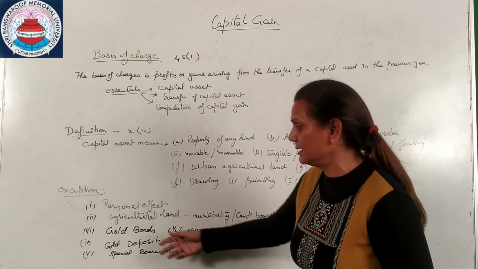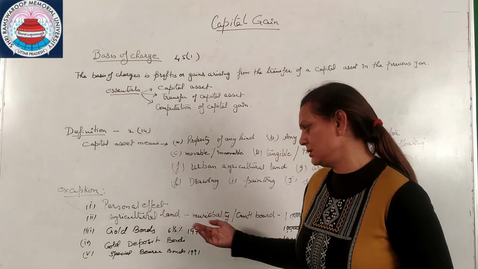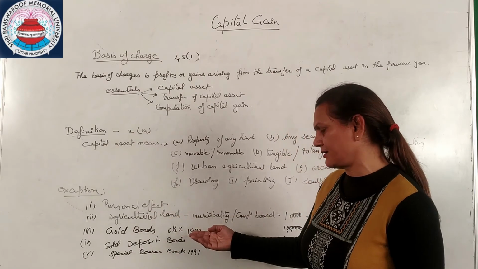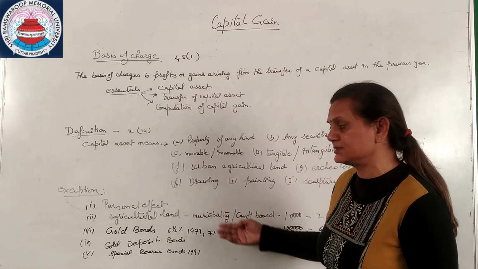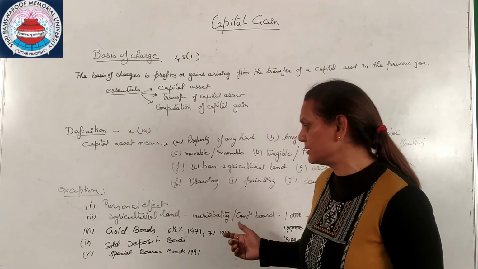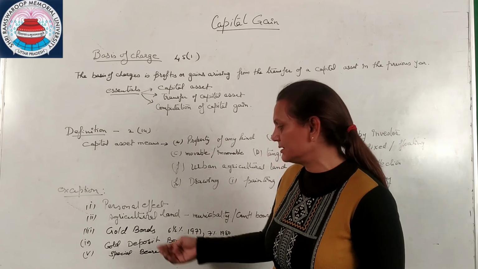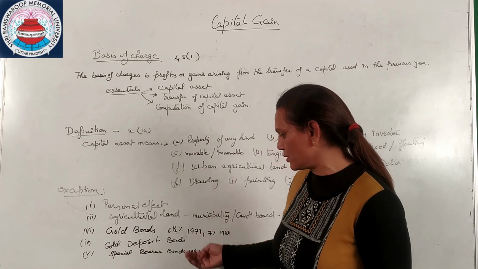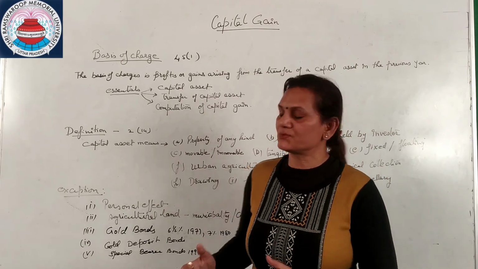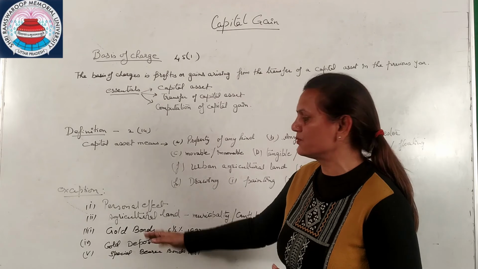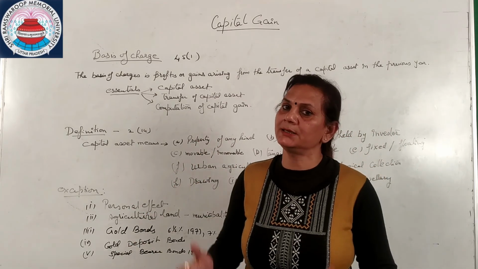Other than these two things, we have three more things, that is gold bond, which is 6.5% 1977, 7% 1980. This bond again if you purchase, it will be considered as exempted. Gold deposit bond, again it is exempted. Then when we talk about special bearer bonds 1991, it also comes under the exemption. That is why these 5 things are exceptions which will not be included in the capital gain. Everything other than these will become a capital asset.